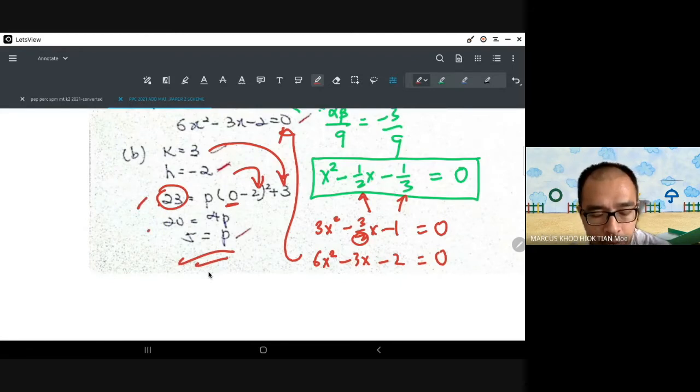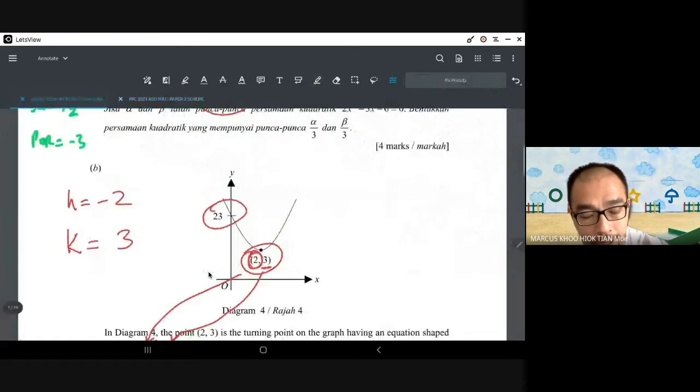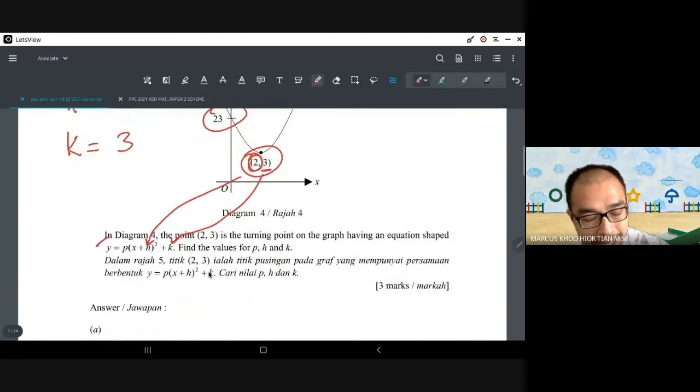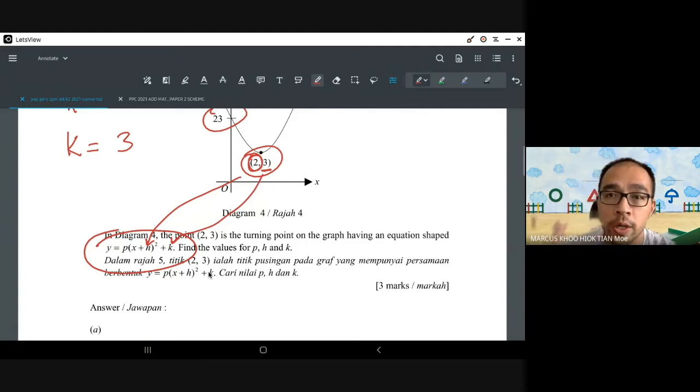Substitution, finding the value, there's no mark over here because these are all basic form 3 skills. Understanding the meaning of the minimum point and the connection with this equation is of the highest importance. Those of you who think you're okay with the other topics, I really suggest that if you want to revise a certain topic that is useful for a lot of chapters, it will be chapter 2 form 4, quadratic functions.